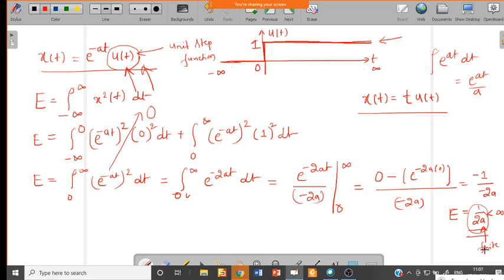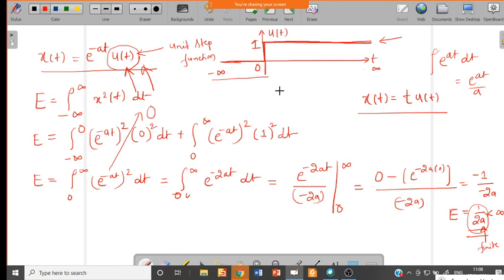Got it? Sir, in the second step, integration from minus infinity to 0, how can we do that, sir? In the first step, it was minus infinity to infinity. Okay, I am splitting this integral from minus infinity to plus infinity into minus infinity to 0 and 0 to infinity.